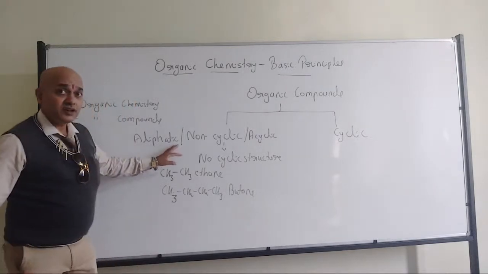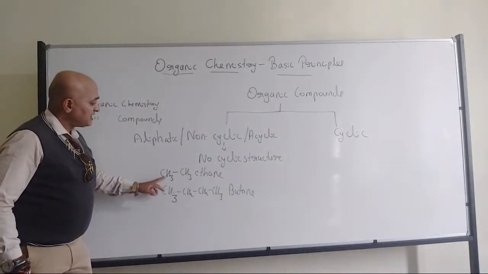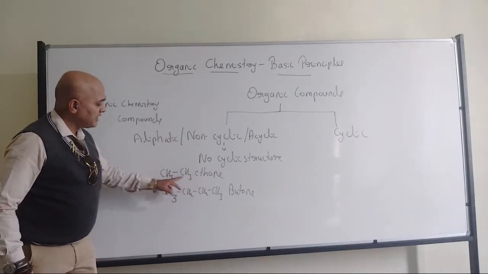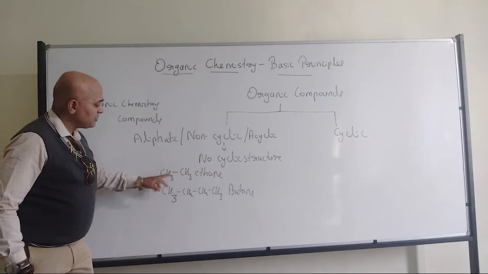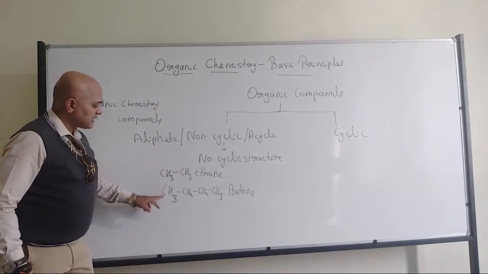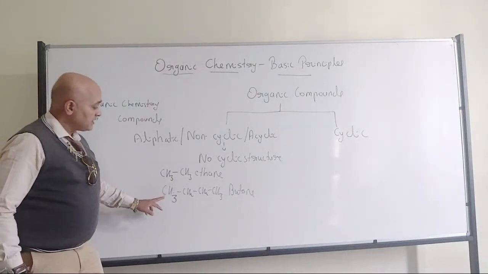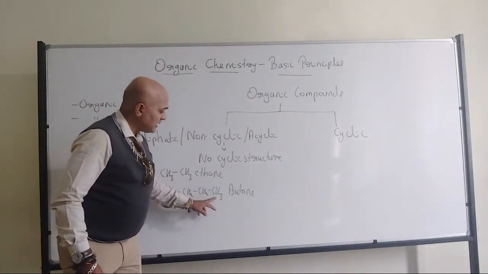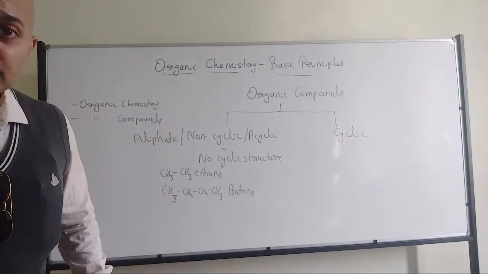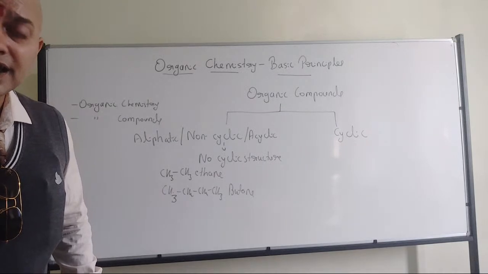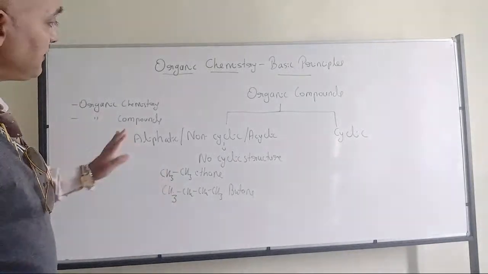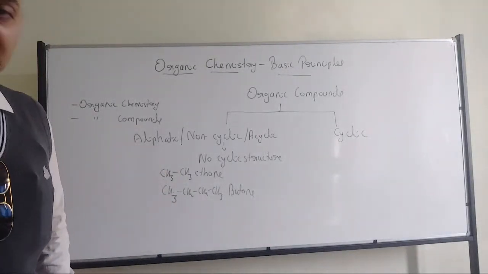Why are they called non-cyclic? Because we can find the free terminals. These two carbons are not attached to any other molecules. Therefore, it is non-cyclic. Same logic is applicable here. So here we have the carbon, here we have the carbon, so there is no question of any non-ending terminal. There is a terminal. Rohan, I will come to pentane and all. First try to understand what you mean by non-cyclic.